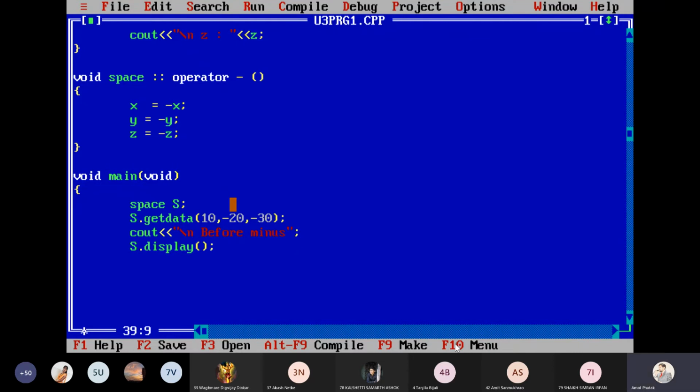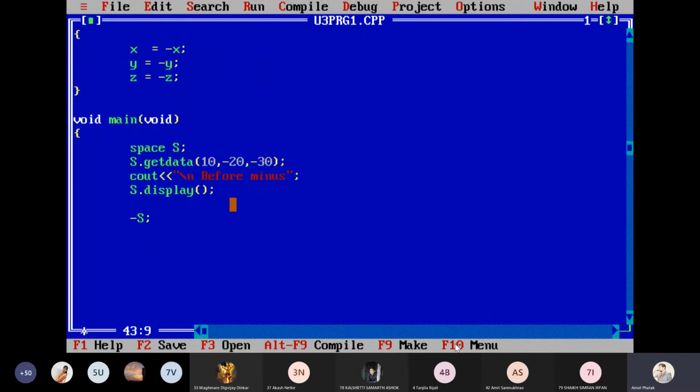And now I'm going for my operator overloading, minus s. I want minus s to negate all the values x, y, and z. All three values should be negated with the help of this function.